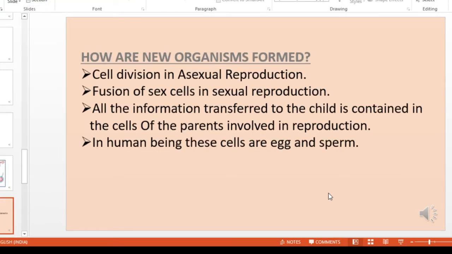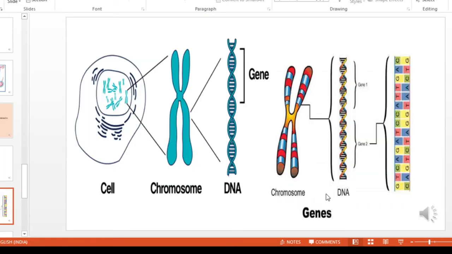We have already learned that new organisms are formed from the parents either by cell division, that is in the case of asexual reproduction, or by the fusion of sex cells or gametes in sexual reproduction. Now the question is, where in the cell is this information stored? It is in the genes. A gene is a basic unit of heredity which contains information for a particular character.